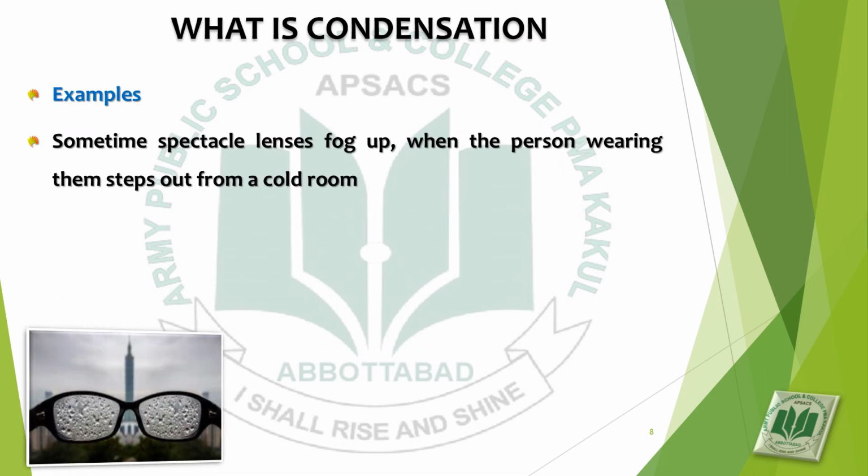Examples. What are the examples of condensation? Number 1. Sometimes spectacle lenses fog up when the person wearing them steps out from a cold room. As you can see in the diagram, there are spectacle lenses and they fog up. How do they fog up? When a person wearing them steps out from a cold room. It means that hot water vapors strike with the cold surface of spectacle lenses. They lose heat to the lenses and condense into water droplets.